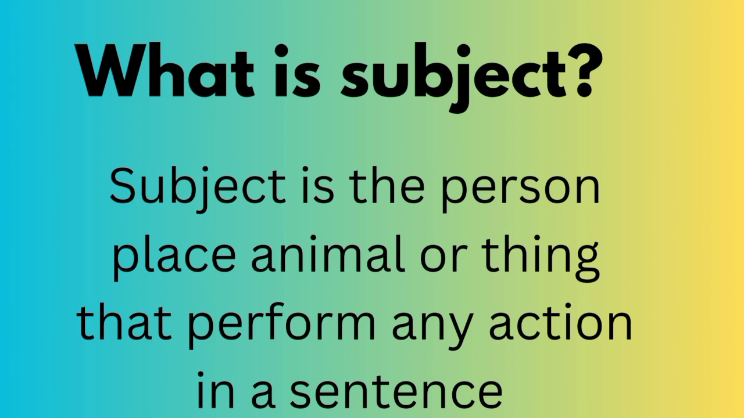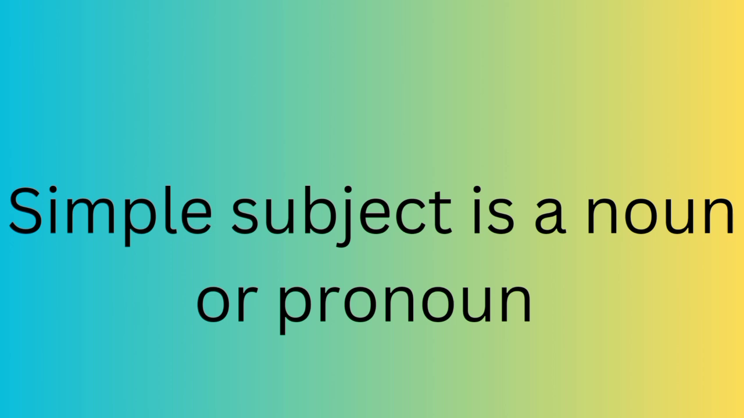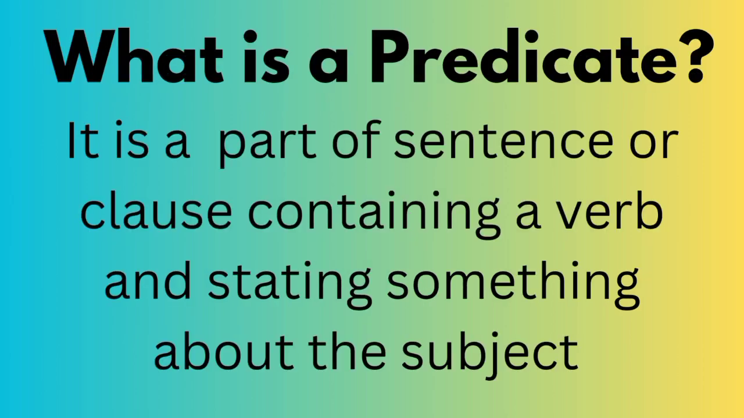Now, what is a subject? The subject is the person, place, animal, or thing that performs an action in a sentence. The subject represents what or whom the sentence is about. A simple subject is a noun or pronoun. The car needs repair. The baby is crying. Underlined words are the subject of the sentence.